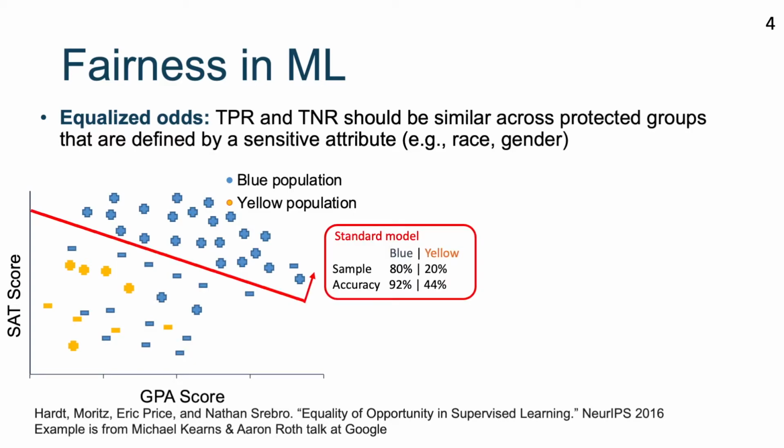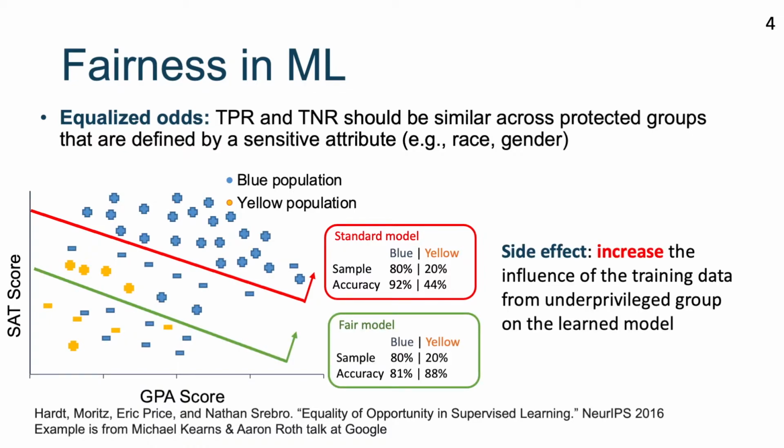In the standard setting, the university will have the model represented by the red line here. The model performs much better on the blue people as a result of minimizing the average loss. In this case, the yellow group is the underprivileged group. Now, to get a fair model, we may want to use the green line here. However, using the green line can cause a privacy issue.